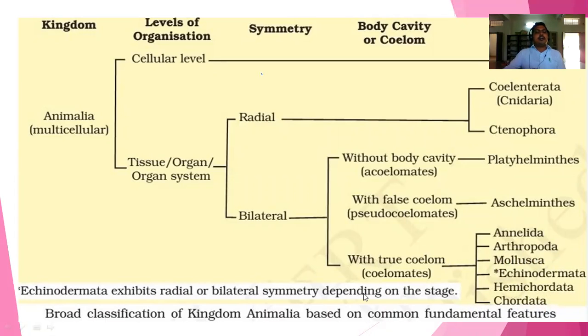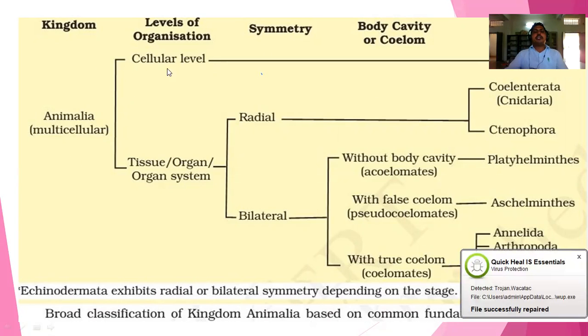The broad classification of kingdom Animalia is based on common fundamental features. So this is about the